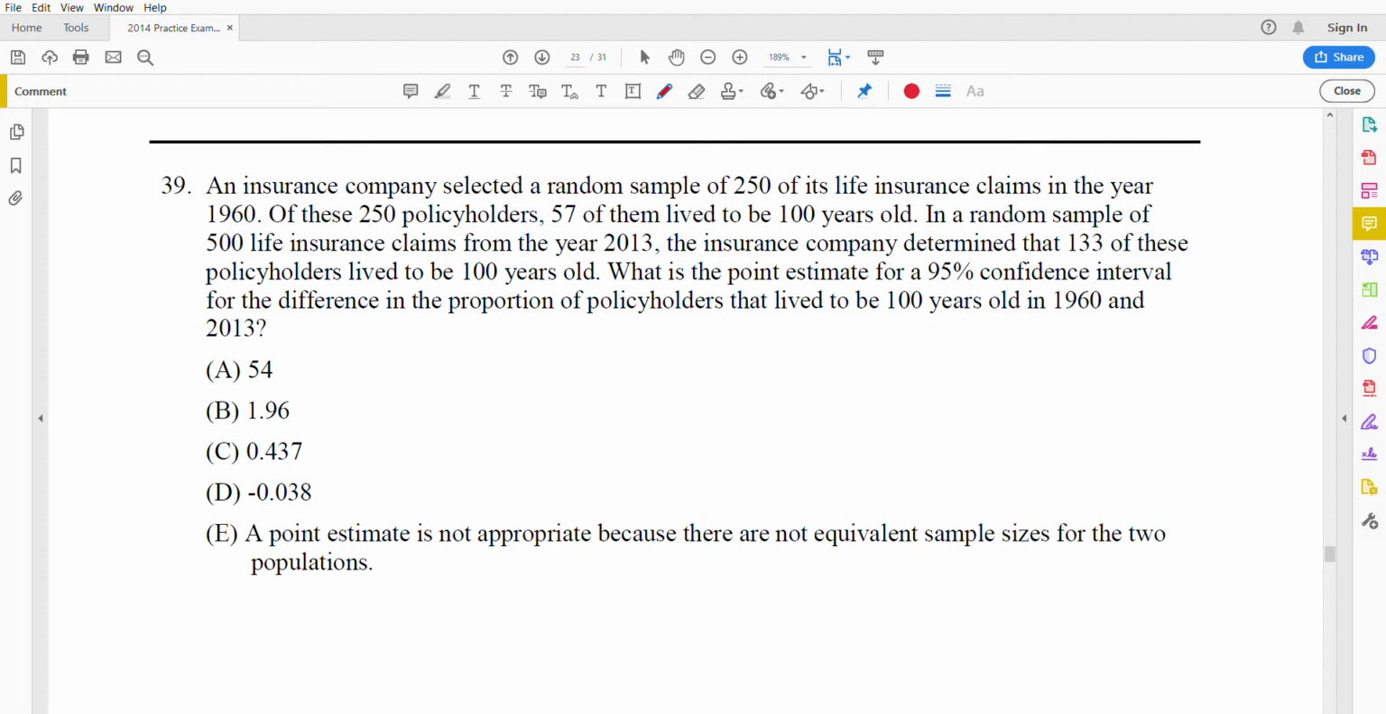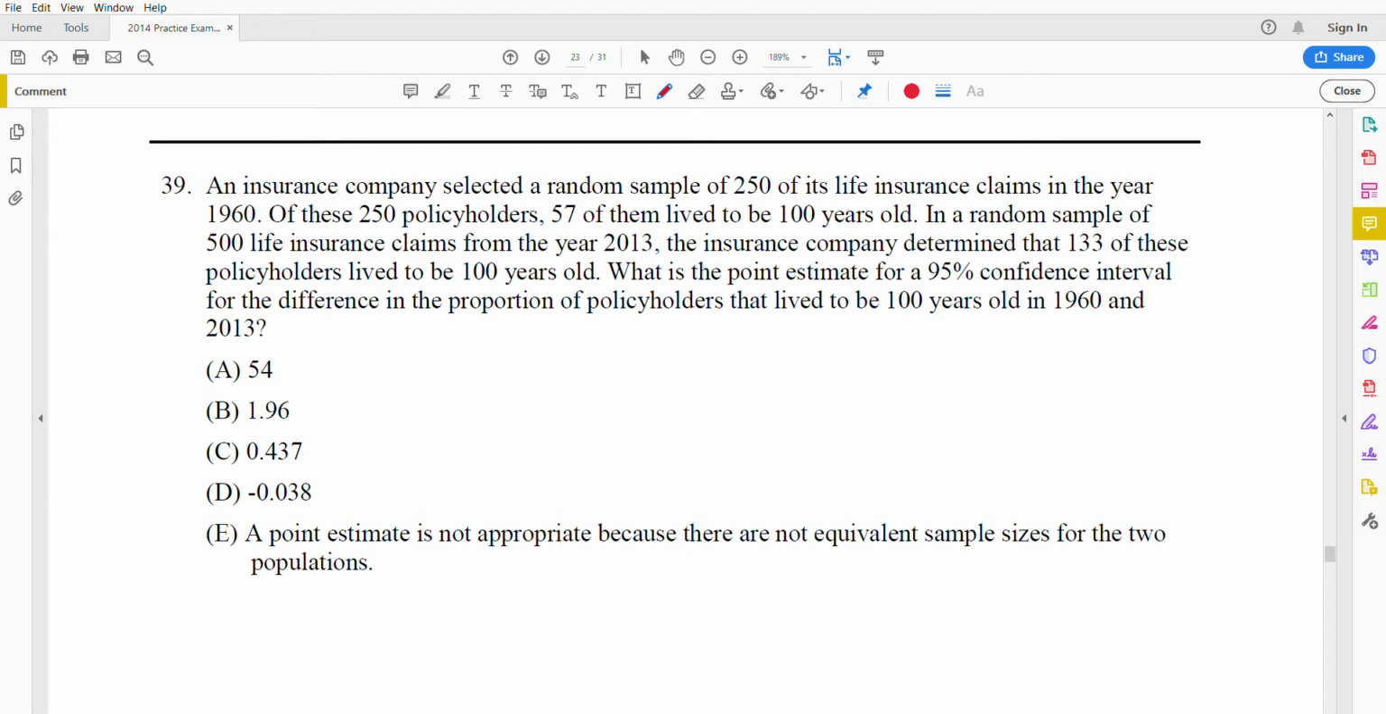And in a random sample of 500 life insurance claims from the year 2013, the insurance company determined that 133 of these policyholders lived to be 100 years old. What is the point estimate for a 95% confidence interval for the difference in the proportion of policyholders that lived to be 100 years old in 1960 and 2013?